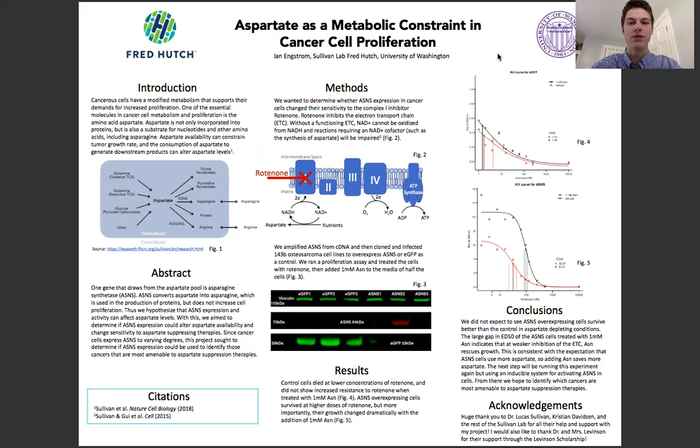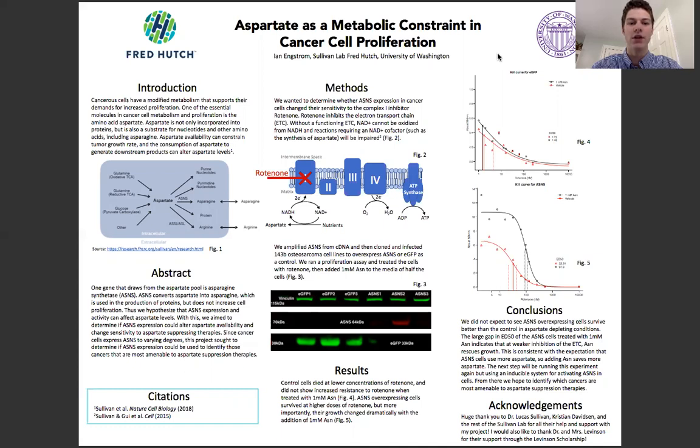We saw that control cells died at lower concentrations of rotenone and did not show increased resistance to rotenone when treated with asparagine. ASNS overexpressing cells survived at higher doses of rotenone, but more importantly, their growth improved significantly when treated with asparagine. In conclusion, we did not expect to see control cells dying off at lower rotenone concentrations, but